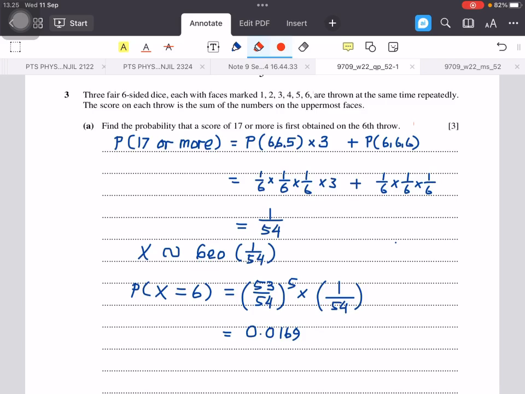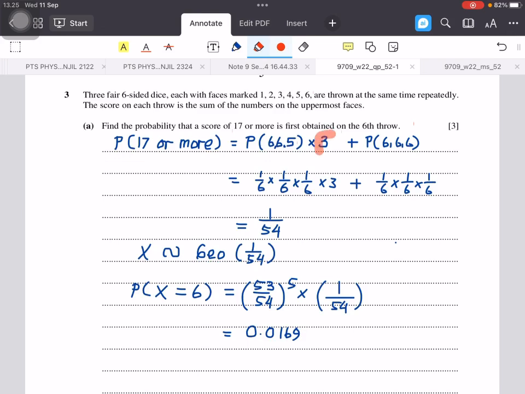So for this question, first we need to find the probability that the score is 17 or more. There are 3 scenarios that the sum of the score is 17. They are 6, 6, 5 or 6, 5, 6 or 5, 6, 6.